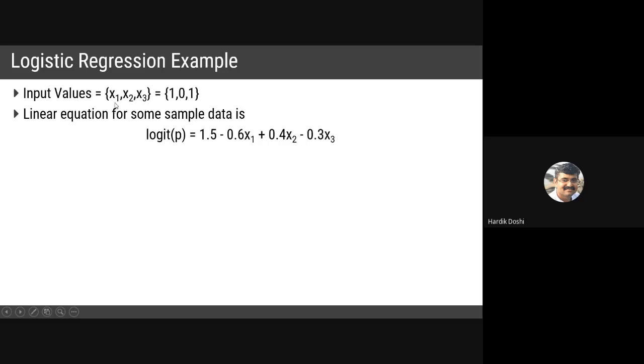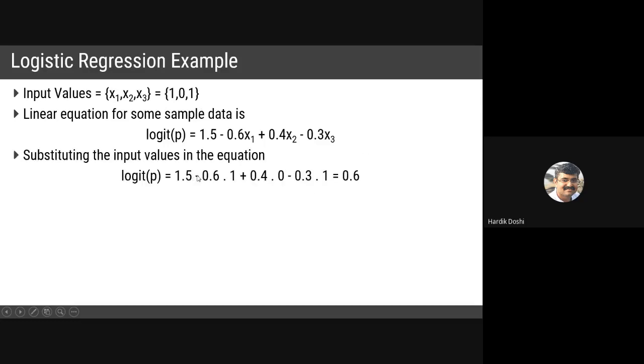Now let us put our input values x1, x2, x3 as 1, 0, 1 in this equation. So what we get is 0.6. Logit, log of p upon 1 minus p, is 0.6. Now I want to compute the probability p from this.